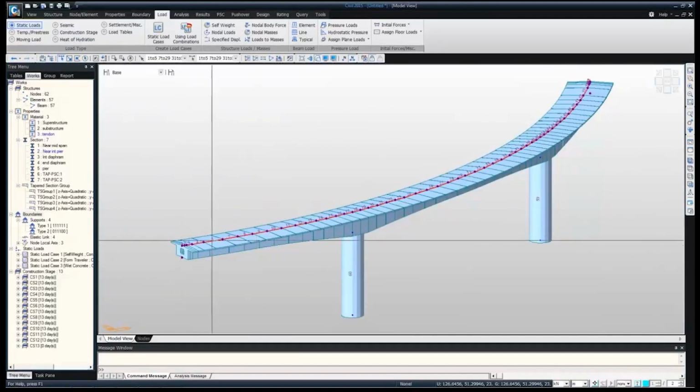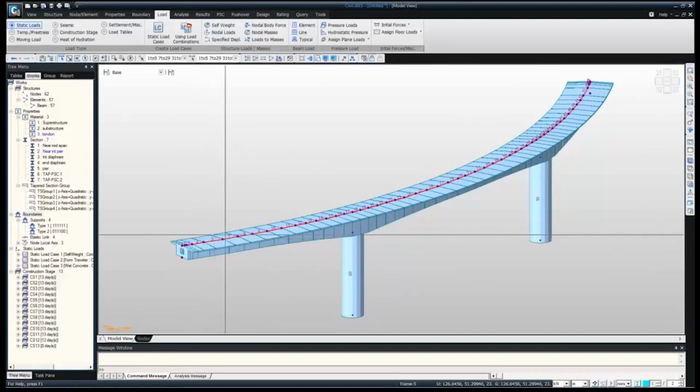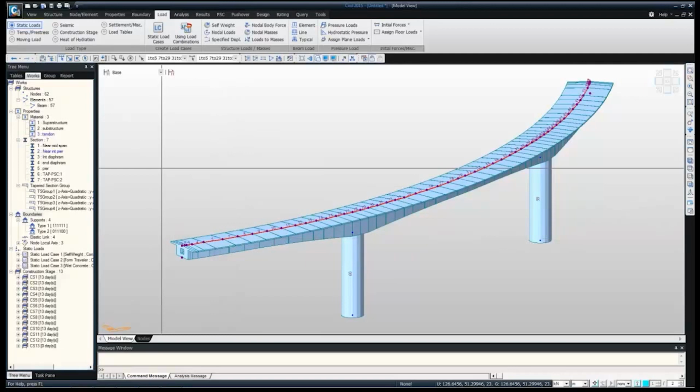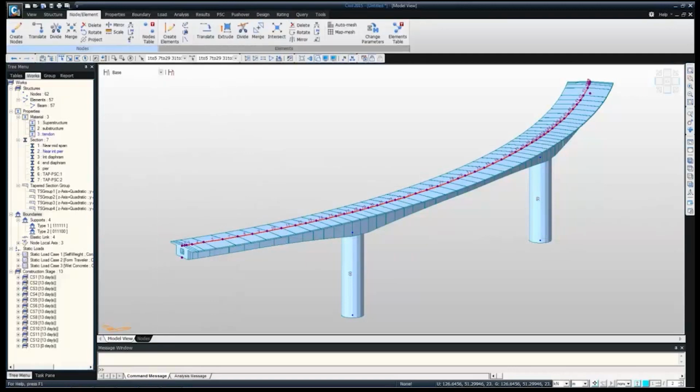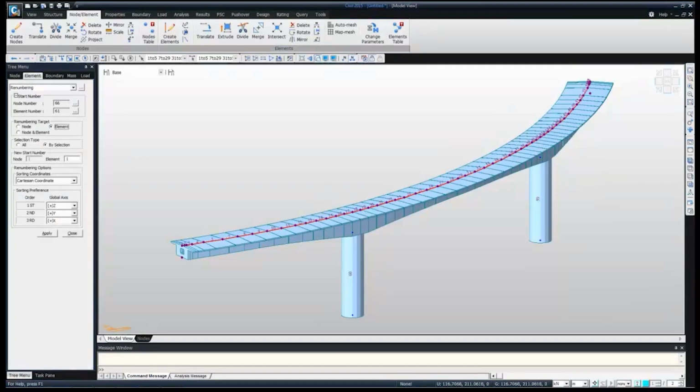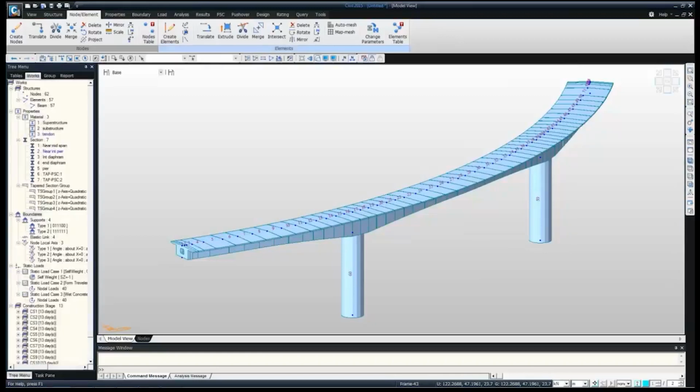Because we have merged some elements, after 5 directly 7 is coming. So I will do the renumbering so it will come in a continuous manner. So numbering, renumbering, node and element by selection, and then apply. Now I can see here it's coming in a continuous manner. Now we can close it and go for the pre-stressing.